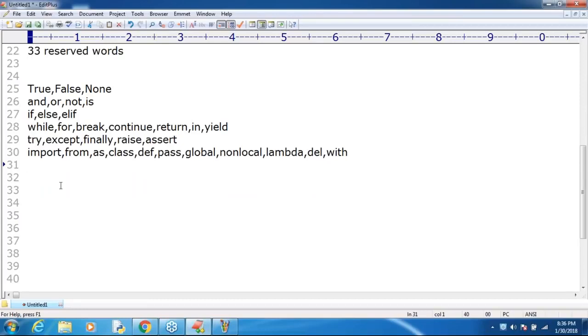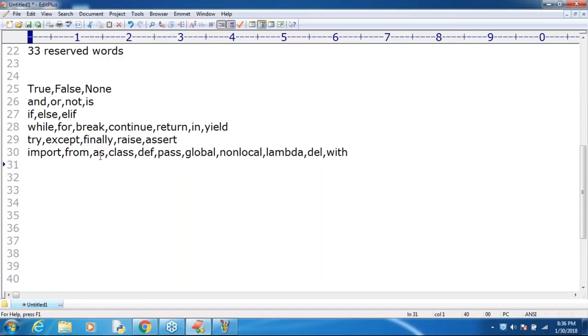Sir, already some people started asking questions. So, sir, what is the difference between pass and continue? Is pass the same as continue? Some students are asking. Divya, you are asking this doubt, and Suresh, both are asking the same doubt, sir.